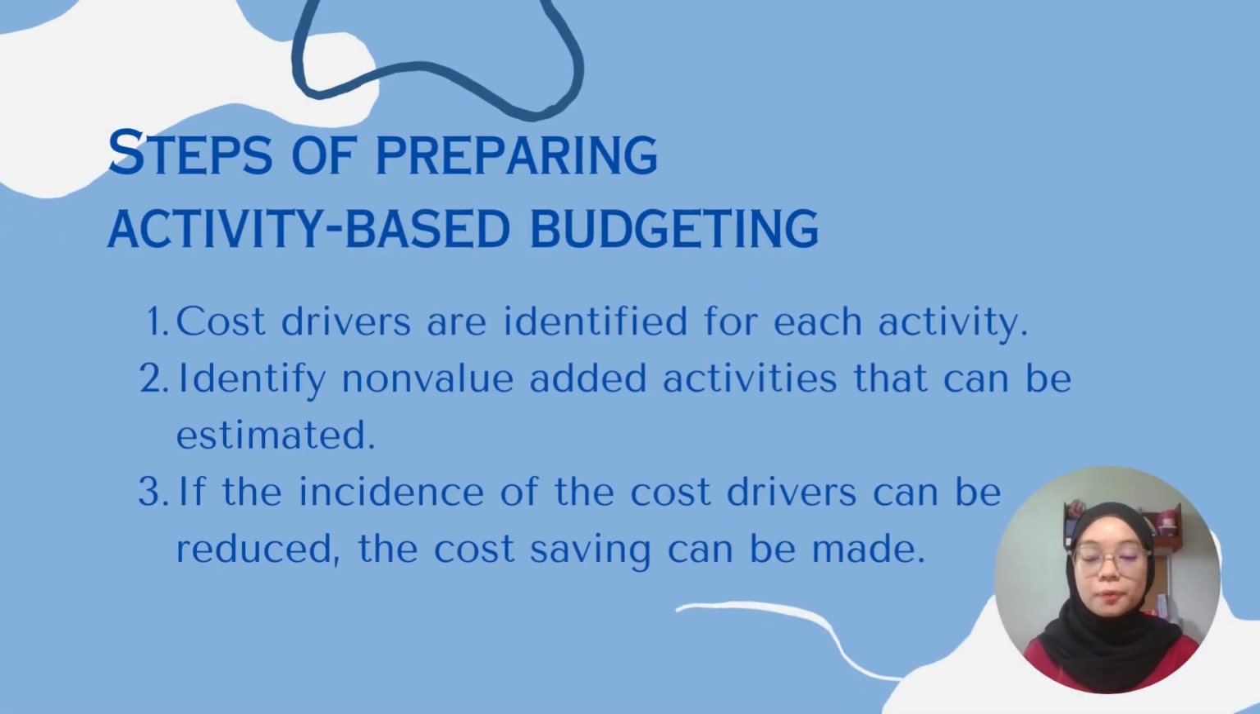There are 3 steps of preparing activity-based budgeting. The first step is that cost drivers are identified for each activity. The second step is identifying non-value-added activities that can be estimated. The last step is that if the incidence of the cost drivers can be reduced, cost savings can be made.